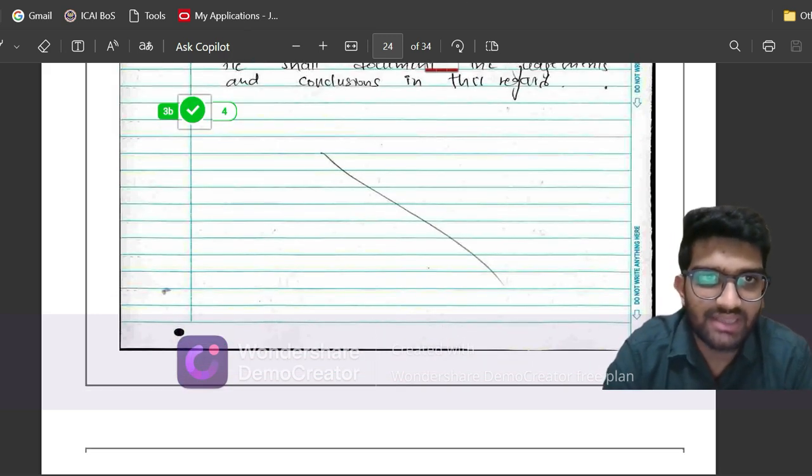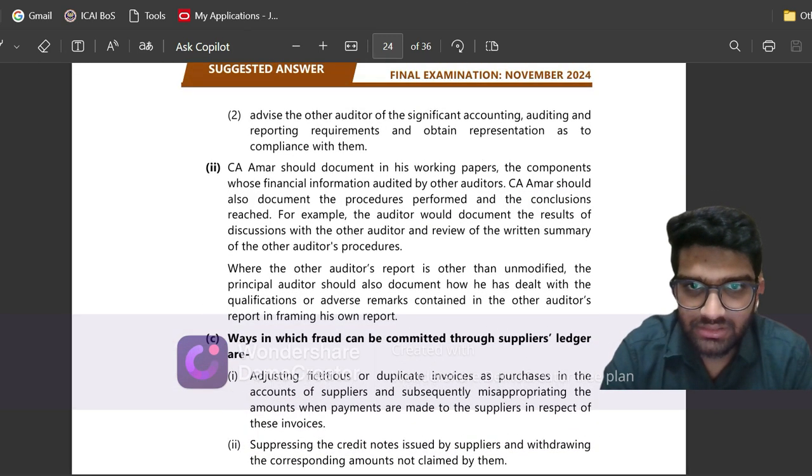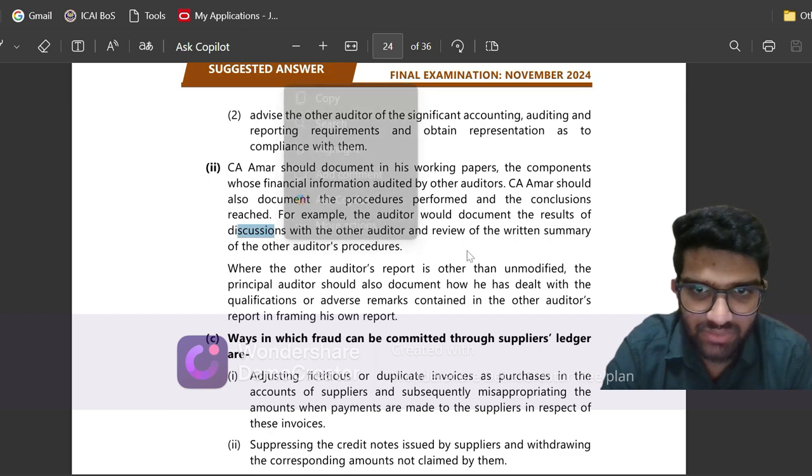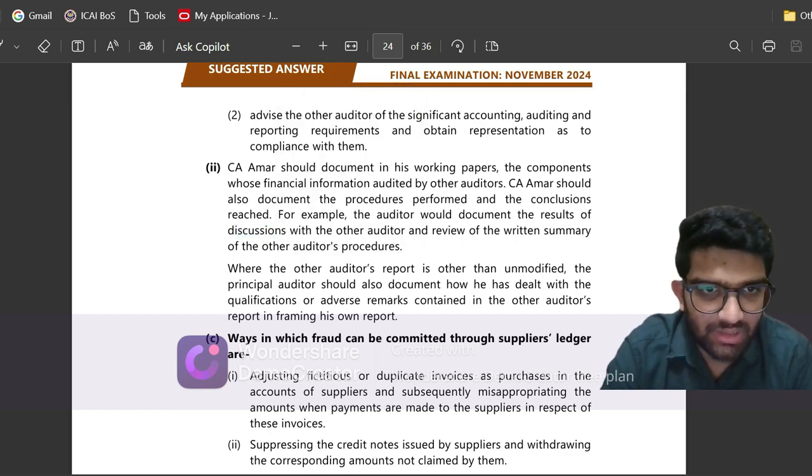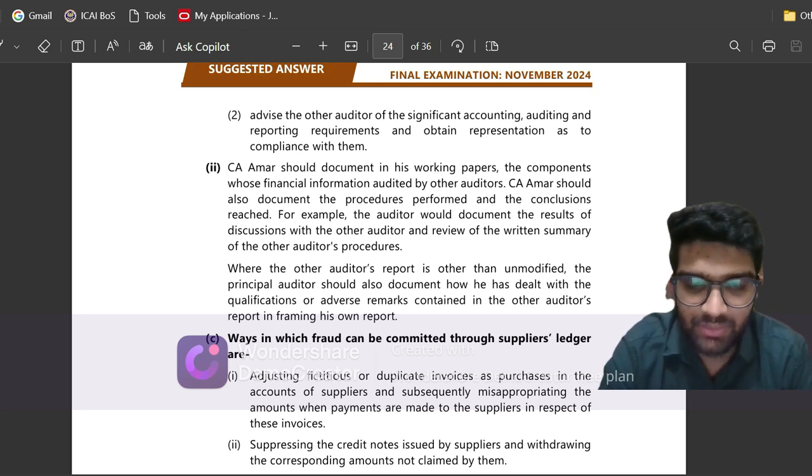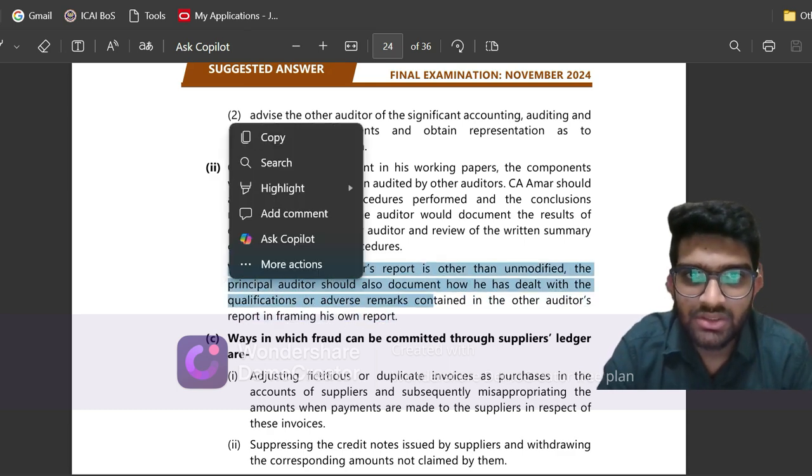And let us see what ICAI has given. CAMR should document in his working papers the components whose financial information is audited by the other auditors, and the procedures performed and the conclusions reached. For example, the auditor would document the results of the discussions with the other auditor and the review of the written summary of the other auditor's procedures, where the other auditor's report is other than unmodified, which means where the other auditor's report is modified. The principal auditor shall also document how he has dealt with those qualifications and adverse remarks in his report. So it is almost the same here.